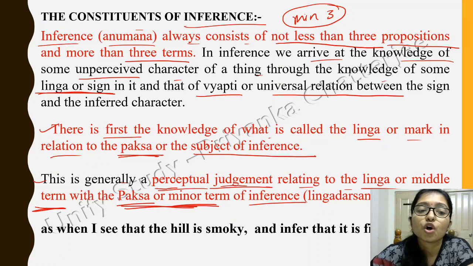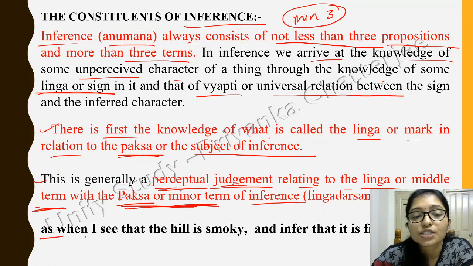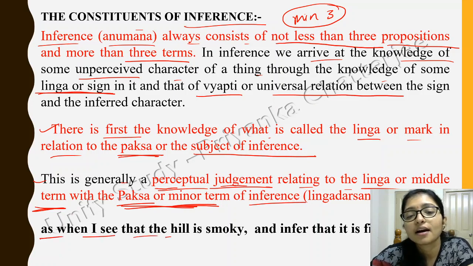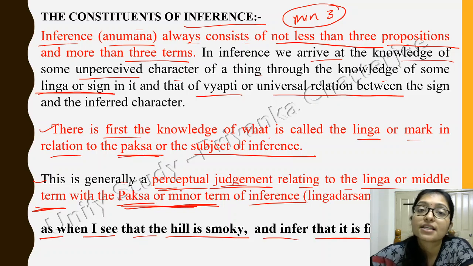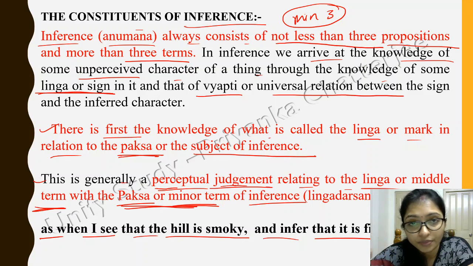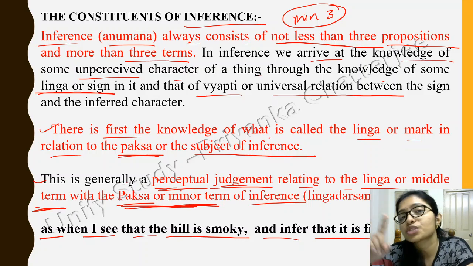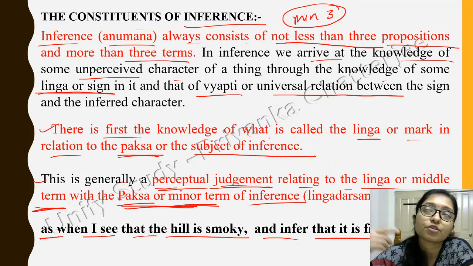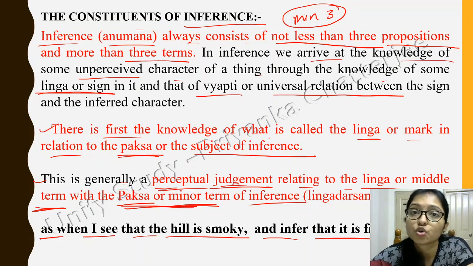Okay, so this is the example: when I see that the hill is smoky, I infer that it is fiery, meaning there is definitely fire. If you see the hill is smoky, or if you see too much smoke coming from your neighbor, it means there is definitely fire, right?